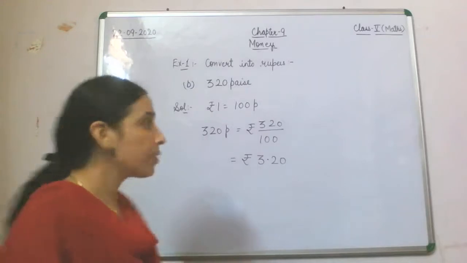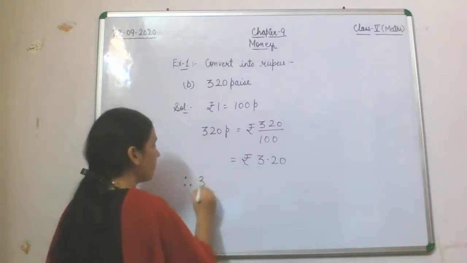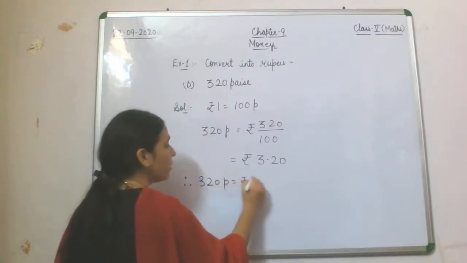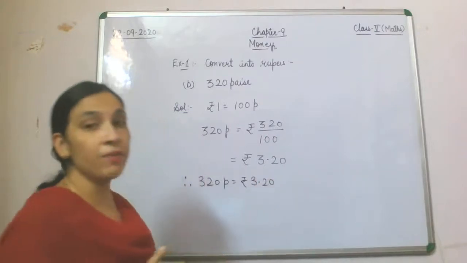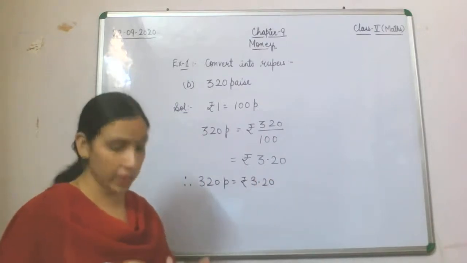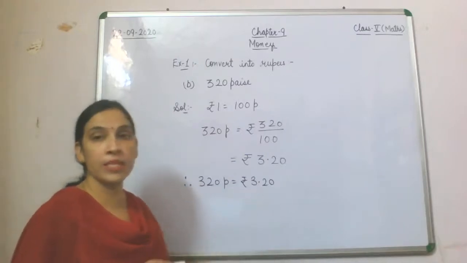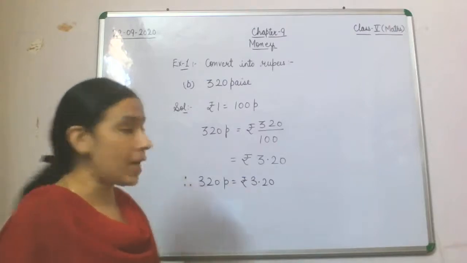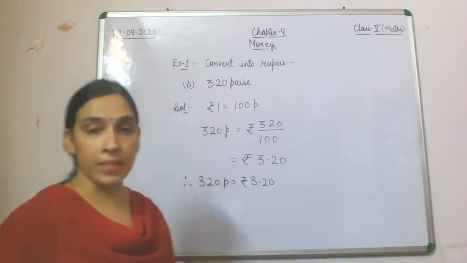So now here we can write 320 paise will be equal to rupee 3.20. Now if I ask you to separate the two parts of this decimal number, the whole number will become rupee and the decimal portion will become paise.